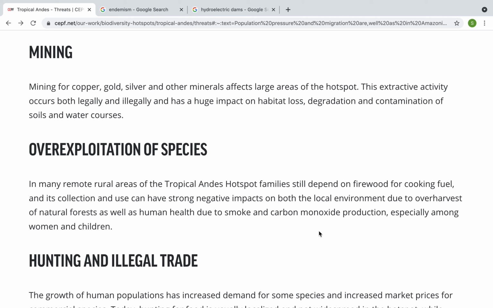So that could also be a problem to which there can be a solution to think about for your research project. What can we do to prevent these negative impacts on human health due to the smoke and carbon monoxide being released when they are using firewood for cooking fuel?